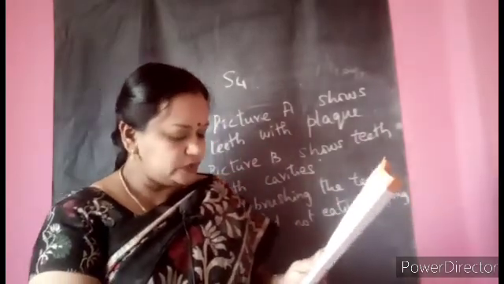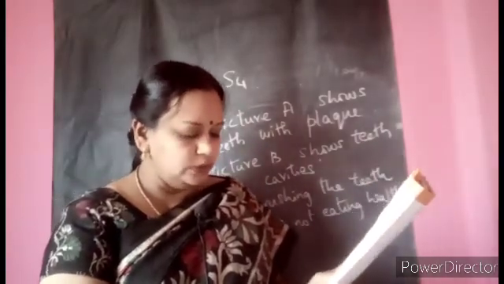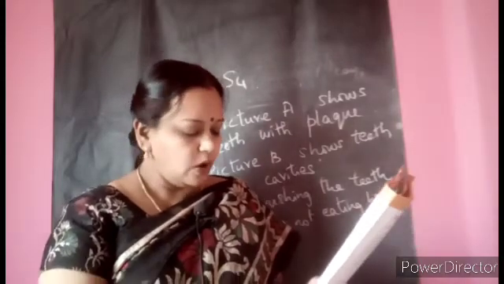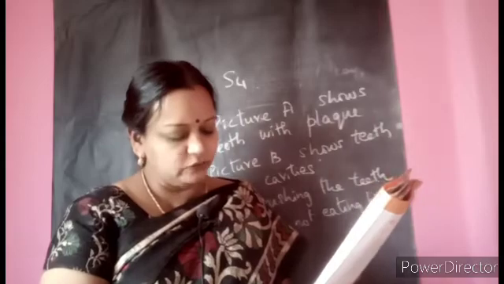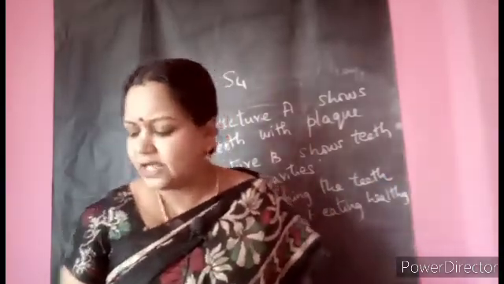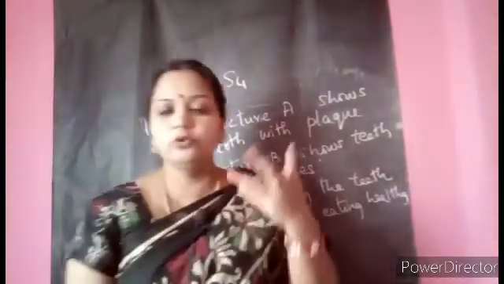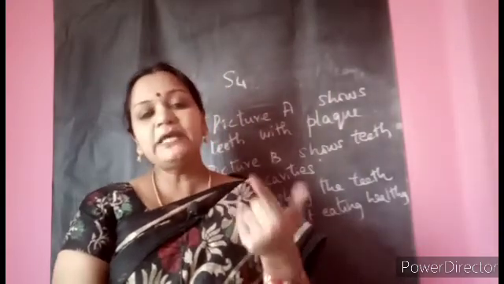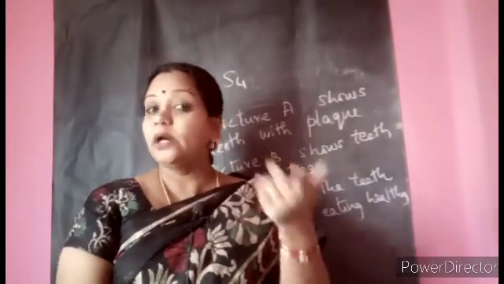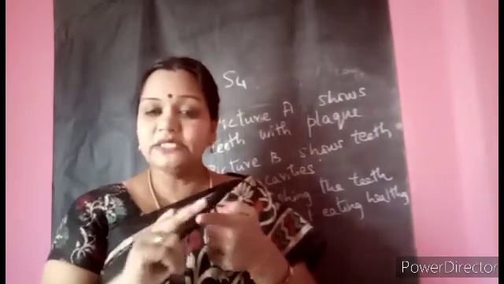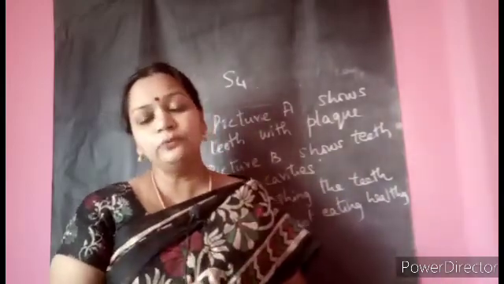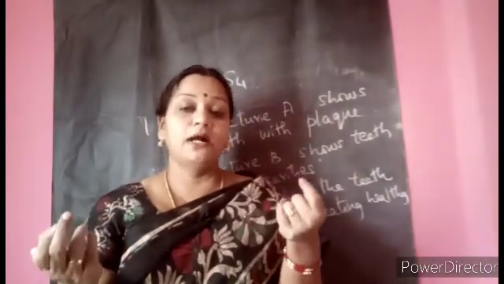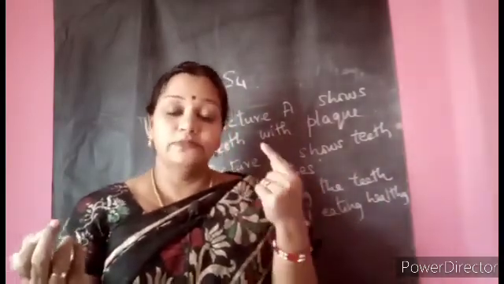Next one. Third question. Sia has gone on a school trip for 2 days. She forgot to take her toothbrush with her. What can she use instead of a toothbrush? Have you ever seen, children, people using anything else? A toothbrush is not there anywhere in a village. Have you seen? Yes. So the neem twigs and the guava plant twigs are there. That also can be used to clean. Not every day, because it might be hard and it will spoil your gums.